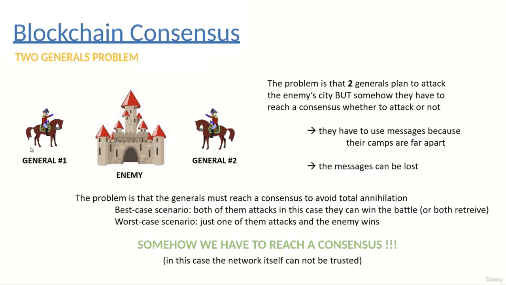So we have the first general and the second general, and the aim is to reach a consensus whether to attack or not. A consensus is when both of the generals attack or both of the generals retreat. This is the best case scenario, when both of them attack. In this case they can win the battle. Or both of them retreat. The worst case scenario is when just one of them attacks and the enemy wins. So the problem is that somehow they have to reach a consensus, and as you can see, the network itself cannot be trusted because the messages can be lost.